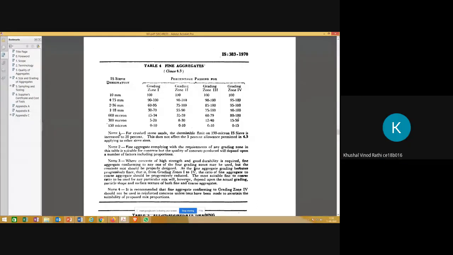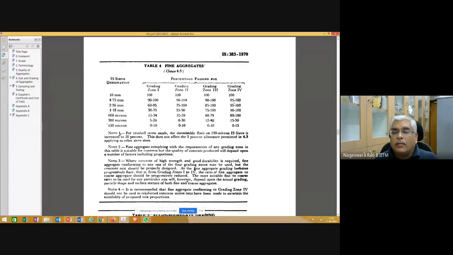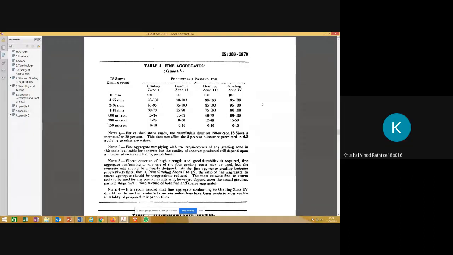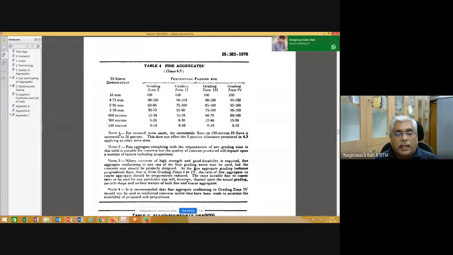In gap graded, it should be like somewhere between. No, just listen. The word gap graded is used because the 4.75 mm, 2.36 mm, and 1.18 mm sizes are almost nil. So that particular size range you are missing. That's why it is gap graded. Okay, sir. Can we proceed further?